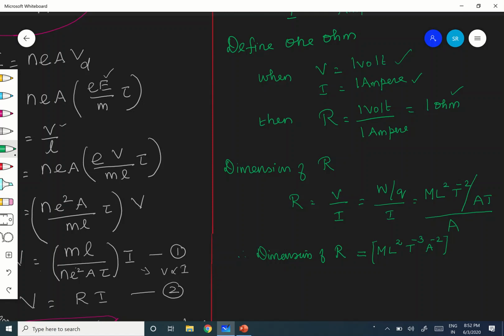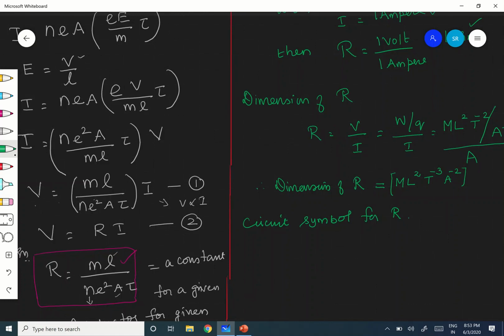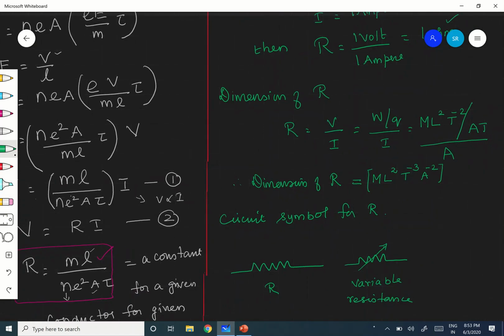Now what is the circuit symbol for resistance? See. This is not new. So okay, this is resistance R. And if I want to show variable resistance, this is the variable resistance. Another variable resistance, how it is a rheostat. Okay. Variable resistance, rheostat.